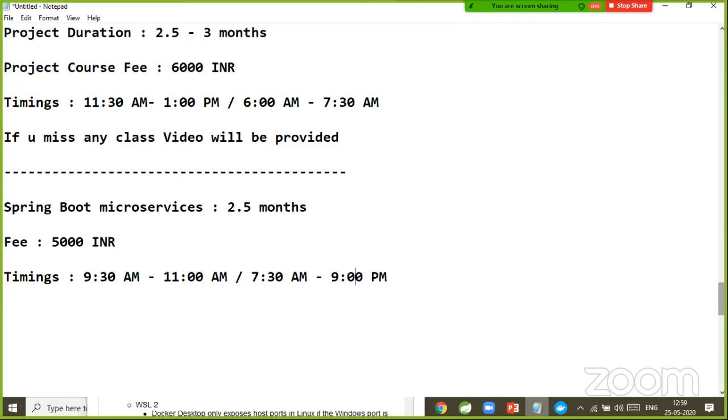This batch is also 10 days old. In that batch we completed Spring Boot basics, and Spring Data is going on. If you want, you can join this batch from Spring MVC onwards. Complete MVC will be covered, complete REST will be covered. For people who don't know RESTful services, don't worry. Everything related to RESTful services will be covered in the Boot microservices, and complete microservices concepts will be covered in the 9:30 a.m. batch.